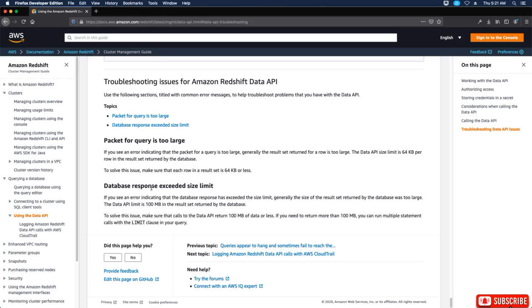Database response exceeds size limit. If you see an error indicating that the database response has exceeded the size limit, generally the size of the result set returned by the database was too large. The Data API limit is 100 megabytes in the result set returned by the database. To solve this issue, make sure the calls to the Data API return 100 megabytes of data or less. If you need to return more than 100 megabytes, you can run multiple statement calls with the LIMIT clause in your query. All right, so that is the Amazon Data API.